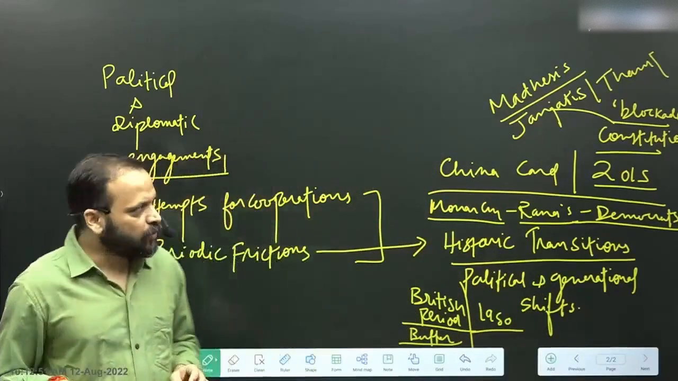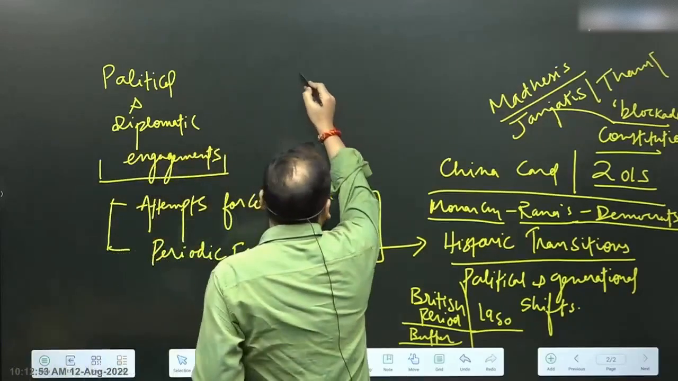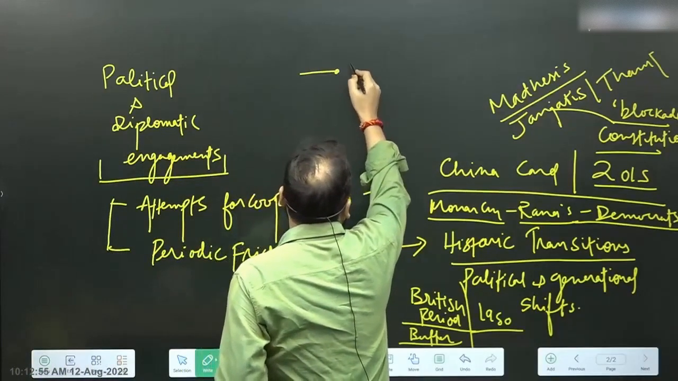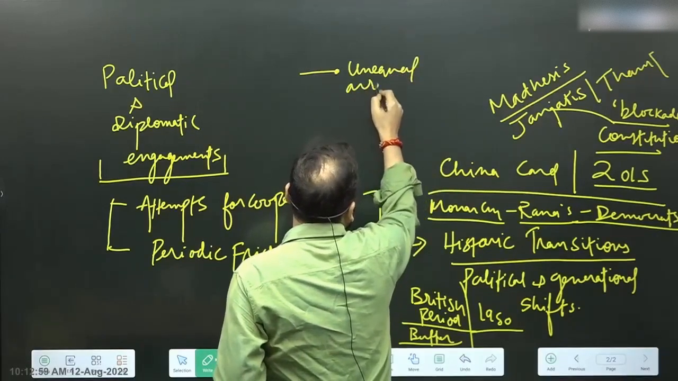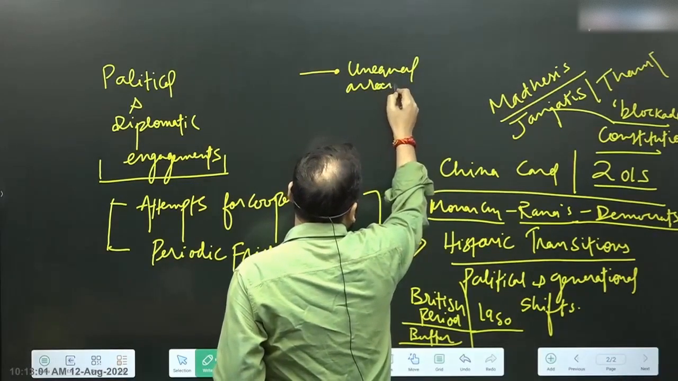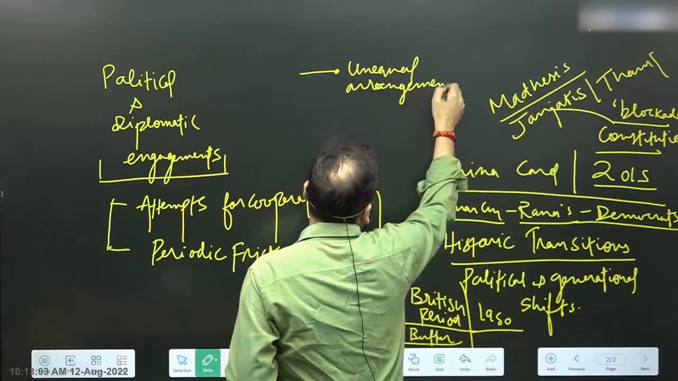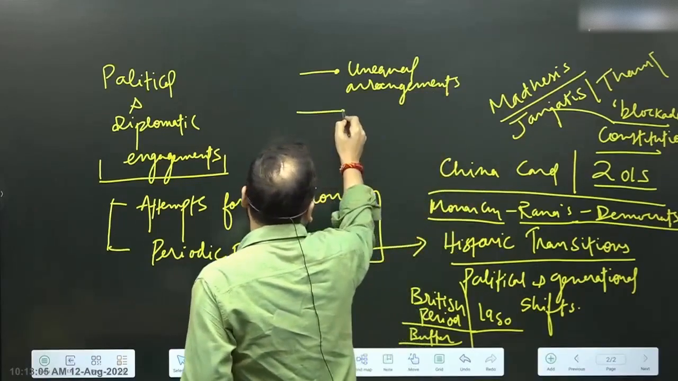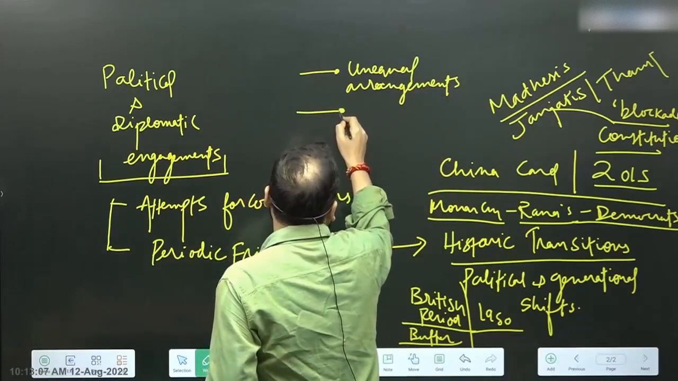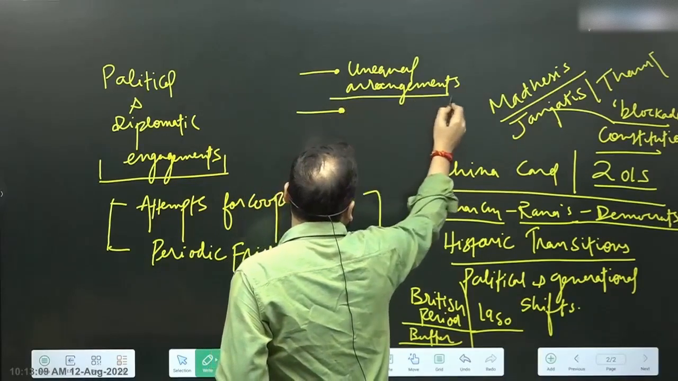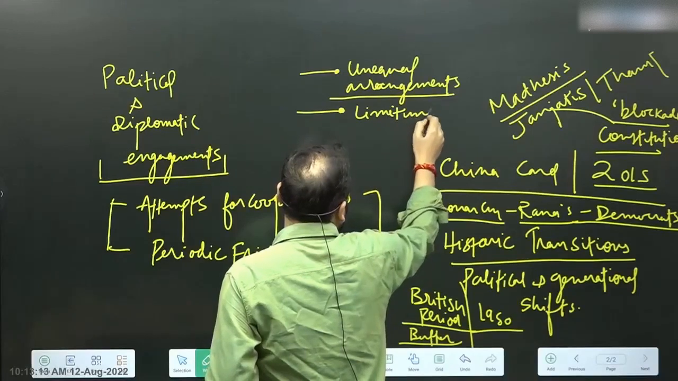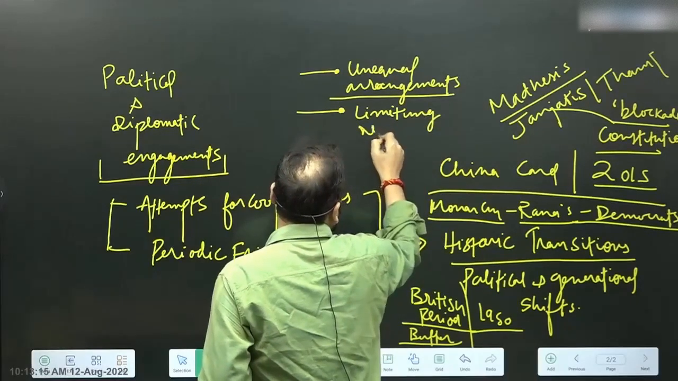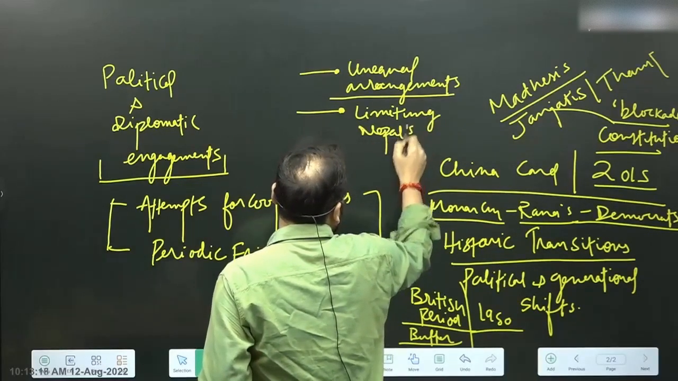So thereby what you would see is we find arguments on unequal arrangements in the relations, unequal arrangements. We find arguments of these arrangements limiting Nepal's sovereignty.